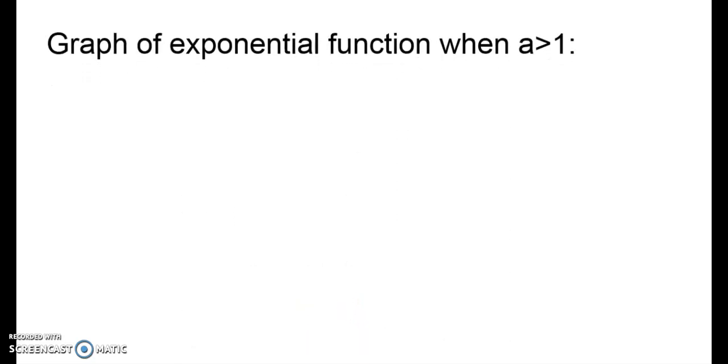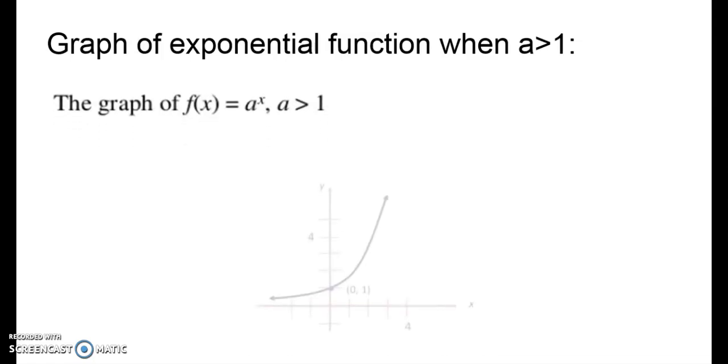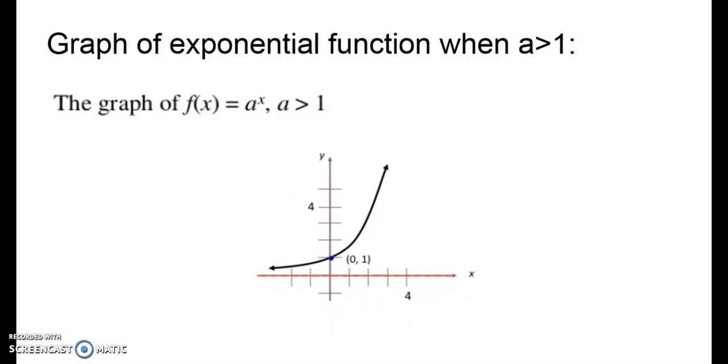Then graph of exponential functions when a is greater than 1. How will you examine the graph of an exponential function when the base a is greater than 1? That is, the graph will be an increasing function, right? See, it is passing through 0, 1. It is a continuous curve with no holes or jumps. This graph represents the growth of a function since it is increasing. The domain is from minus infinity to infinity, and you can see that its range is only positive real numbers.